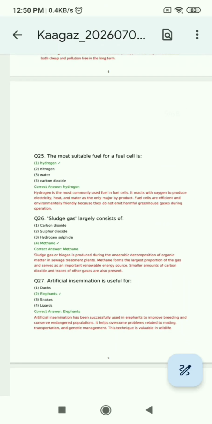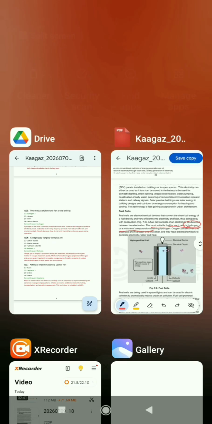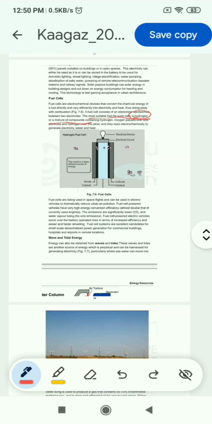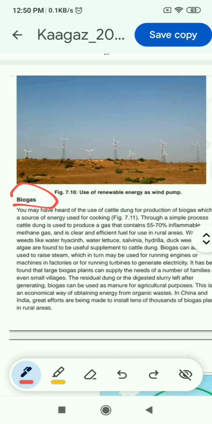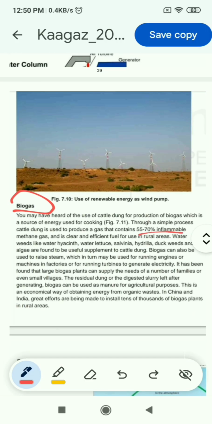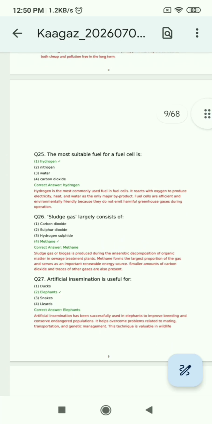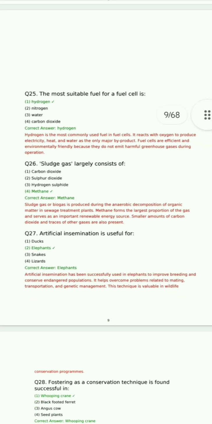Now question 26: sludge gas largely consists of carbon dioxide, sulfur dioxide, hydrogen sulfide, methane, and the correct answer is methane. So sludge gas question answer you can find here. Biogas is sludge gas. 55 to 70% is methane gas in biogas. So biogas largely consists of methane is the correct option.